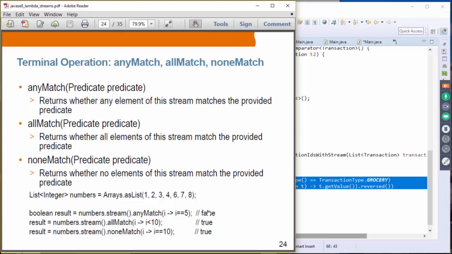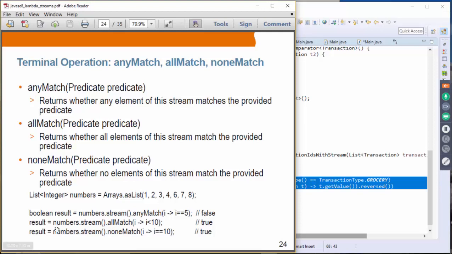So we have a list of numbers. 1, 2, 3, 4, 5, 6, 7, 8. Oh, we don't have 5 here. So we have 1, 2, 3, 4, and then skip 5, and then 6, 7, 8. So we create the stream object from the numbers array. Then if you use anyMatch, and the predicate is i equal to 5, there is no item that is 5, so it should return false.